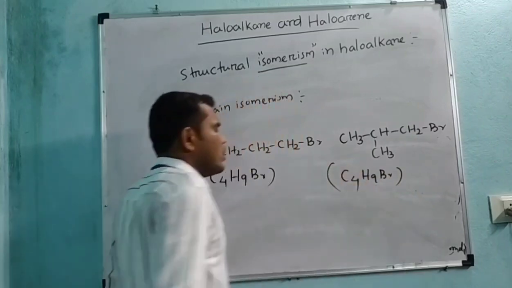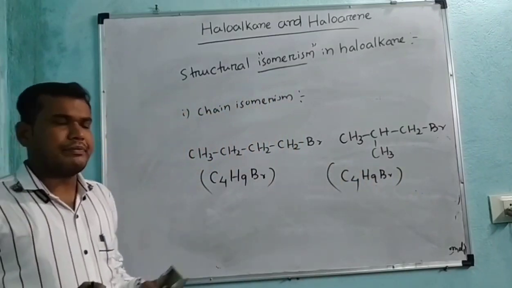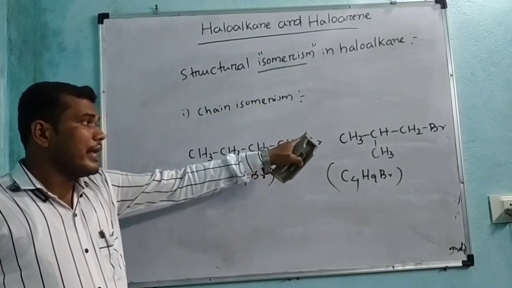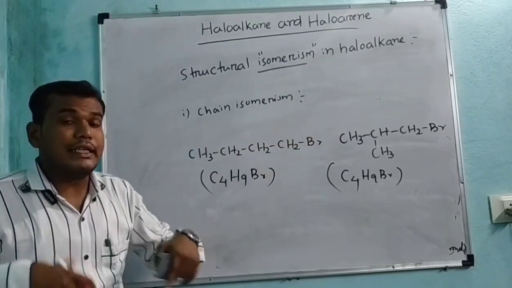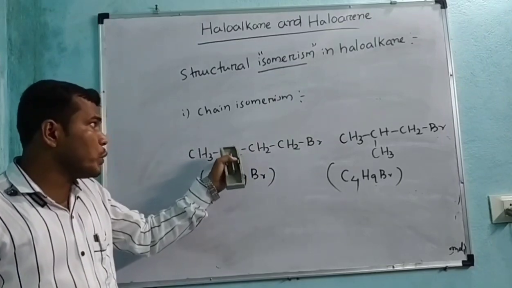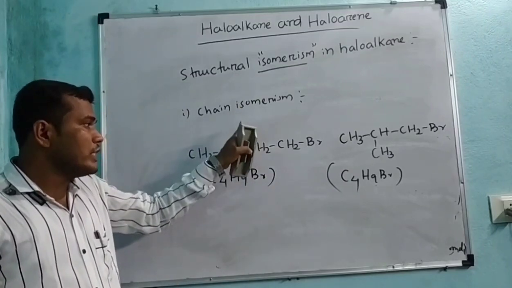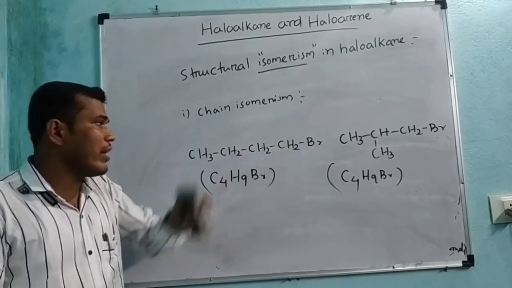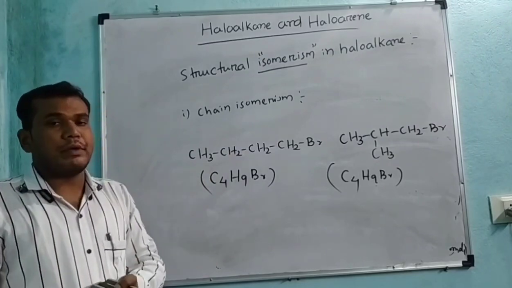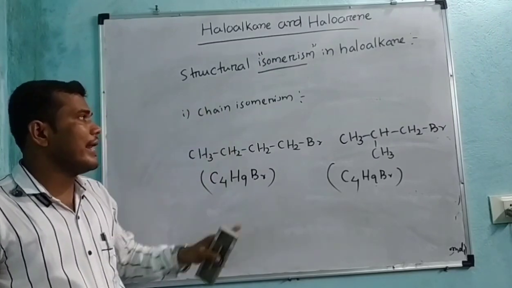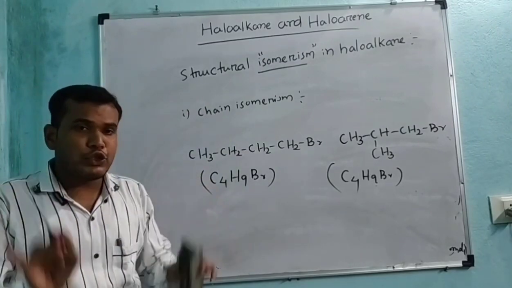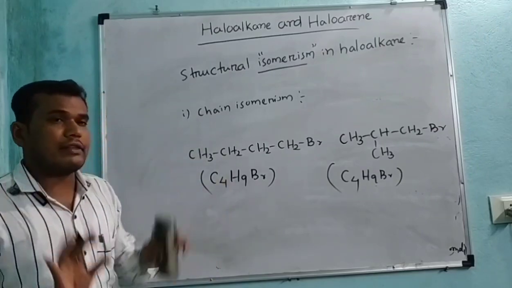That means the molecular formula is the same, but their structures differ with respect to chain length. Then these are called chain isomers and the phenomenon is called chain isomerism. That means haloalkanes show chain isomers with respect to chain length.